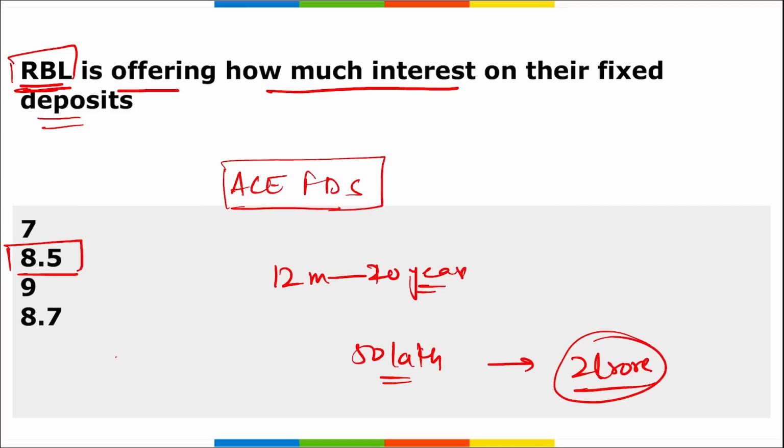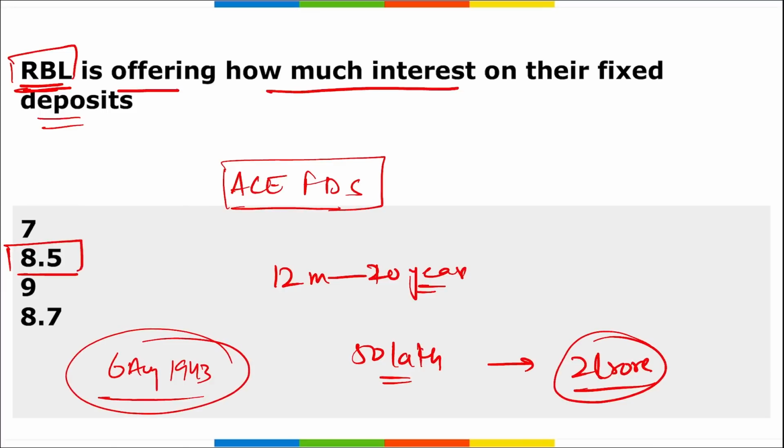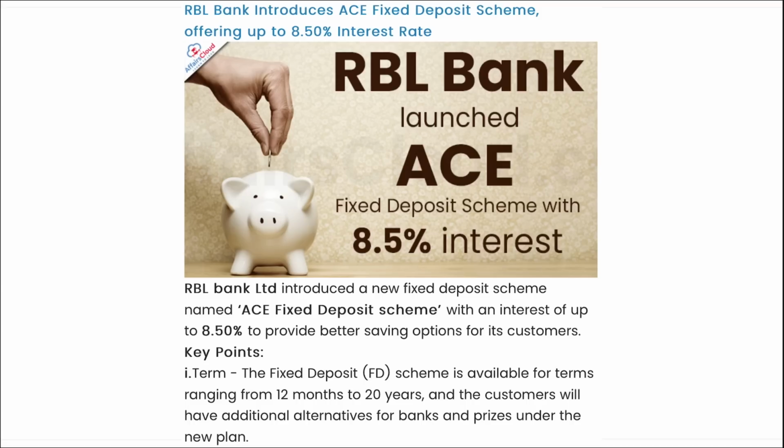It was established on 6th of August in 1943. Headquarters is in Mumbai, Maharashtra, and MD and CEO is R Subramaniam Kumar, and the tagline is Apno Ka Bank. Let's move on. Here you can see RBL Bank has launched its fixed deposit scheme and is offering 8.5% interest rate. Here the minimum amount you can deposit is 50 lakh rupees and maximum is 2 crore rupees.